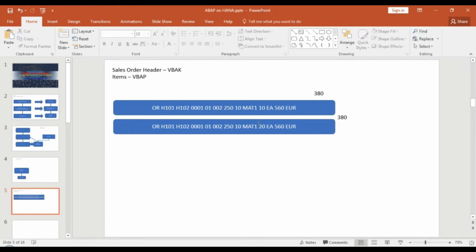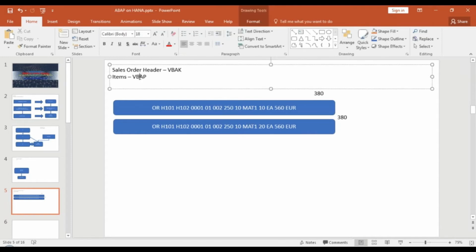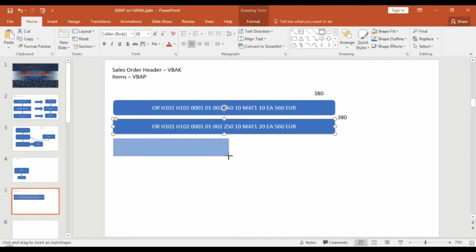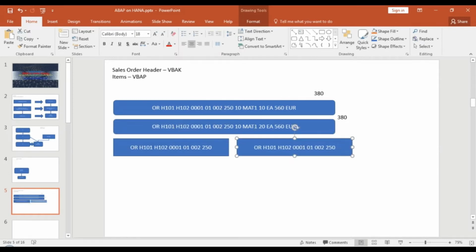Now somebody did some engineering here and broke these tables down into two tables. So you have one header table and one line item table, which simplifies this a little bit. So all the sales order data is replicated to a header table, and then you have an items table which holds the sales order items, related to a different structure.